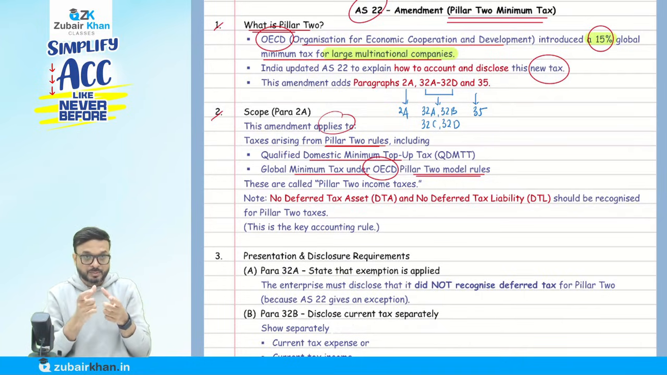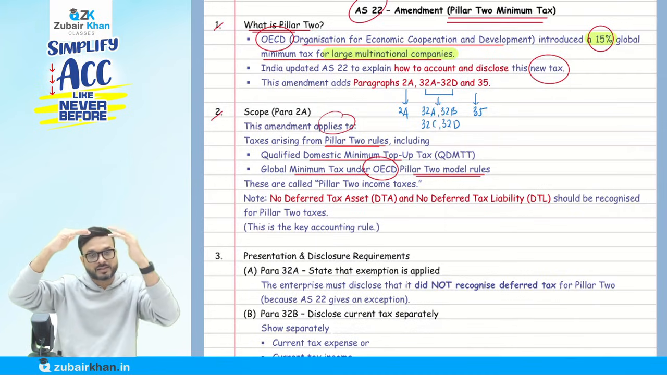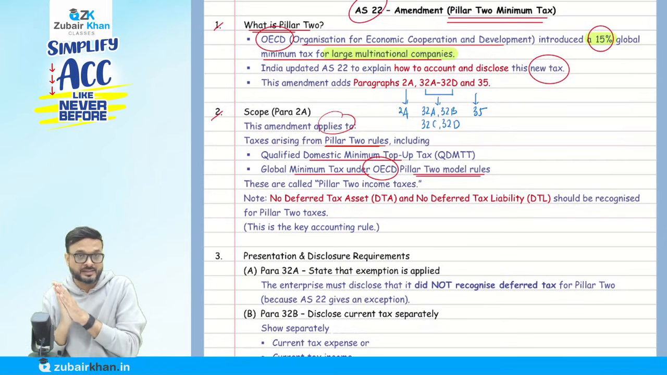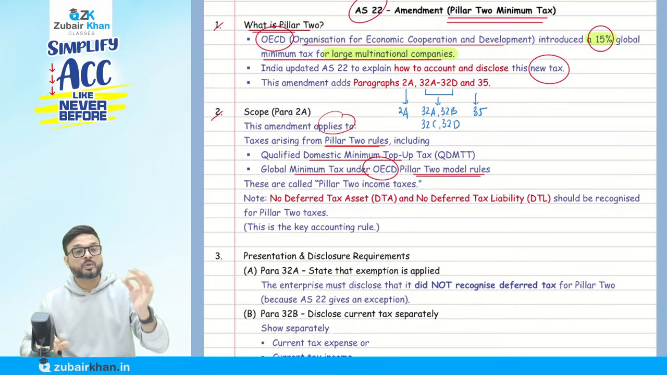Because of these differences, there is a minimum tax that should be collected. If a country is collecting below that, whoever is collecting the difference, we are going to call it Pillar 2 taxes. What is important from the accounting point of view? AS 22 clearly says that no deferred tax asset and liability should be created on these.